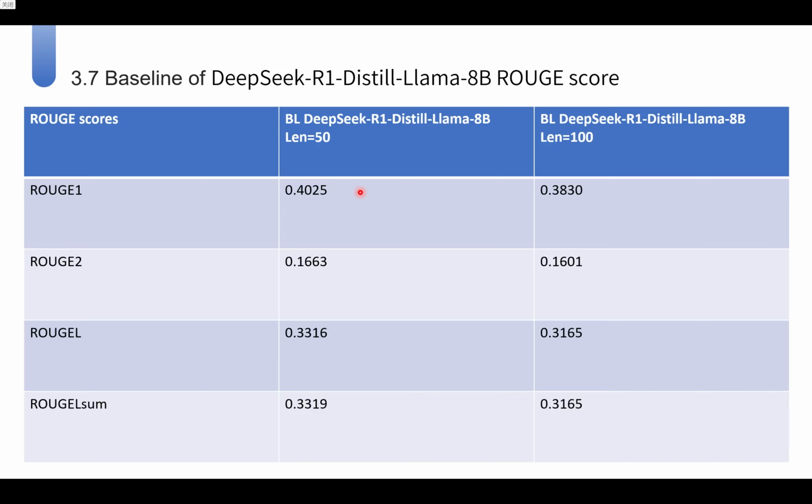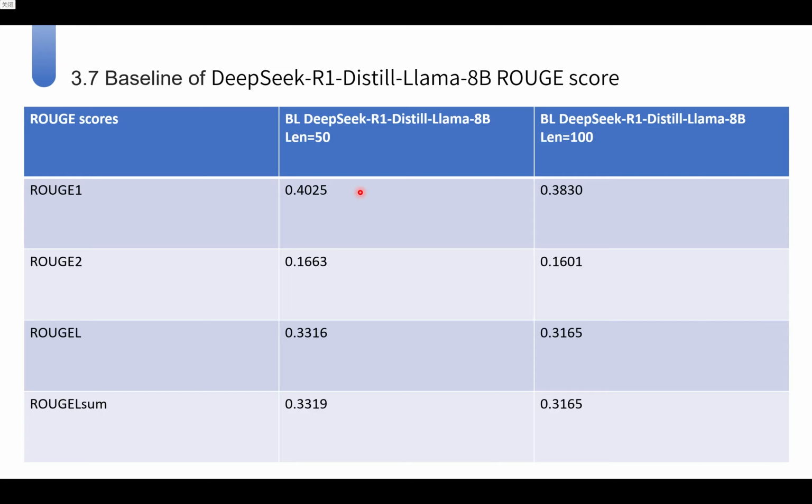Interestingly, the shorter generation with len equals 50 achieves slightly better performance across all Rouge metrics, with Rouge 1 at 0.4025 and Rouge L at 0.3316. As the length increases to 100, the scores drop marginally, suggesting that concise summaries tend to be more precise.